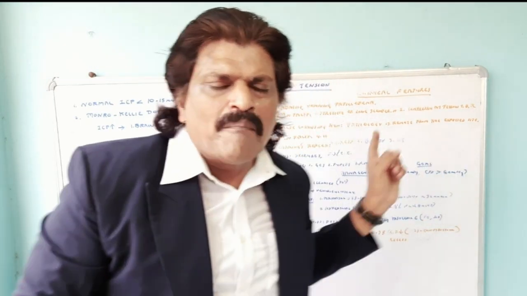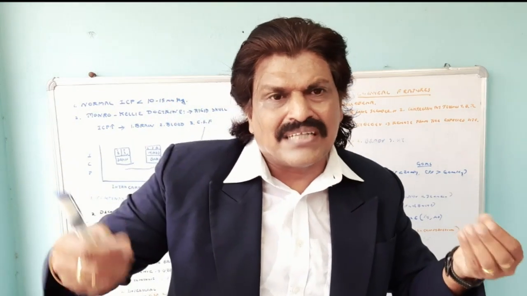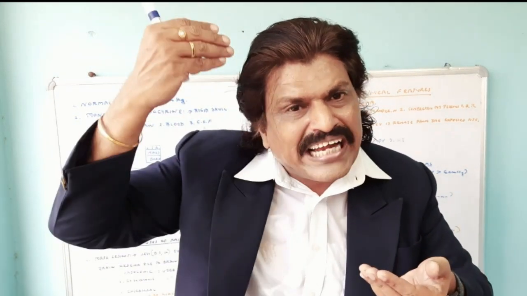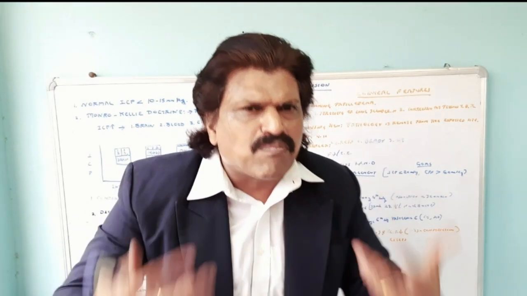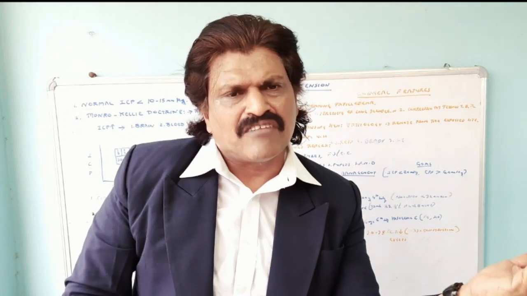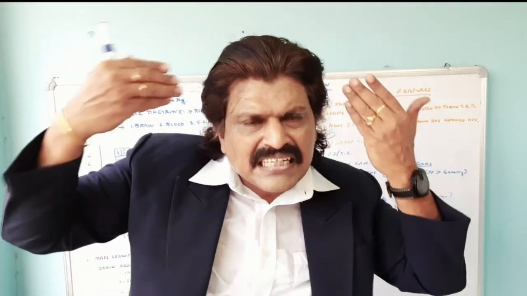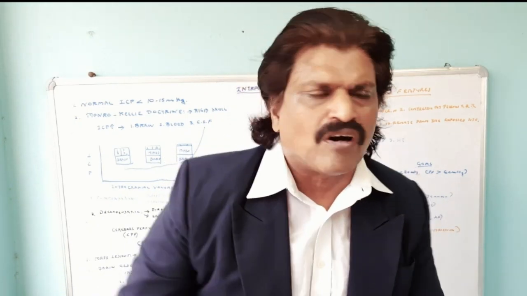As I said, in the compensatory phase of raised intracranial pressure, one, there is stretching of the dura, second, there is an egress of CSF from the intracranial compartment to the spinal column. So you're exploiting this physiological mechanism. If you raise the head end of the person from the supine to a 30 degree, the CSF egresses from the intracranial compartment to the spinal compartment because of the gravity.